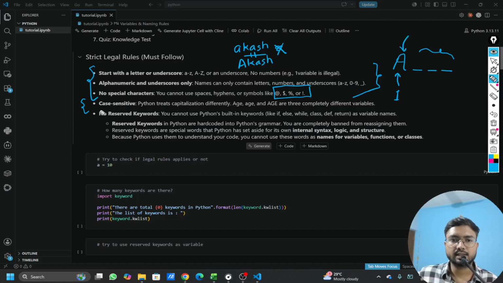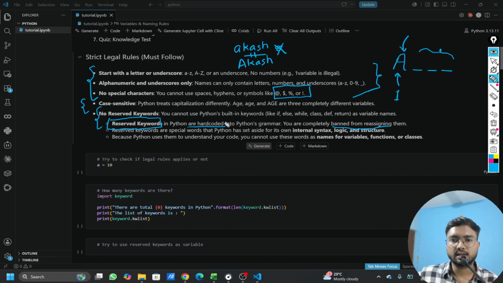Third, there are some keywords that are specific to Python and they're reserved for its use. In the grammar of Python, it's hard coded that these cannot be used by anyone else. It is banned from reassigning it to anyone. So those keywords we can't use anywhere as a variable name.